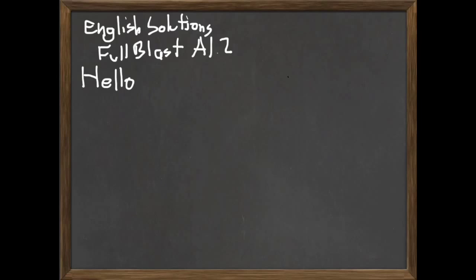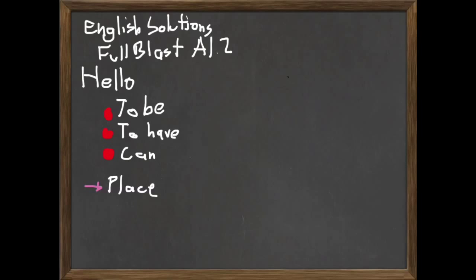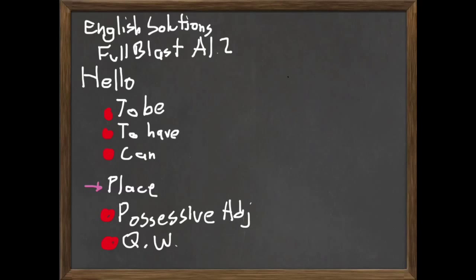Today we will be looking at Full Blast Level A1.2, Module 0, Hello. We'll start by looking at three different verbs, to be, to have, and can, their positive, their negative, and their question forms, as well as prepositions for place, possessive adjectives, and question words. So let's begin. First, we will begin by looking at the verb to be.